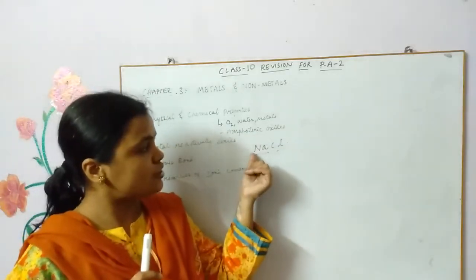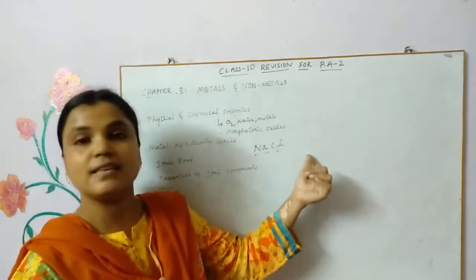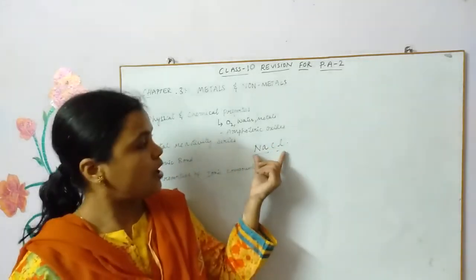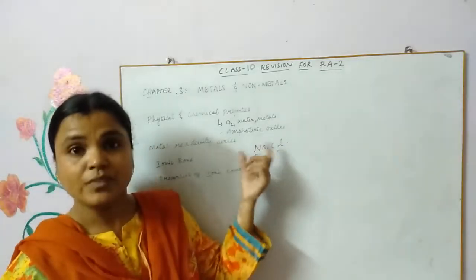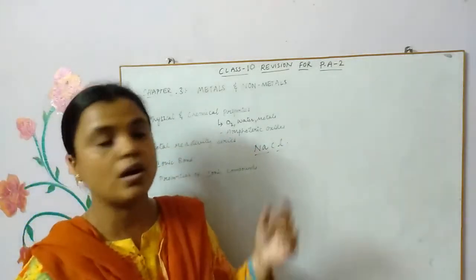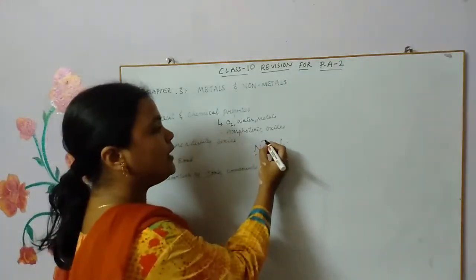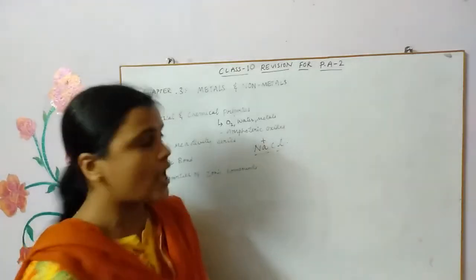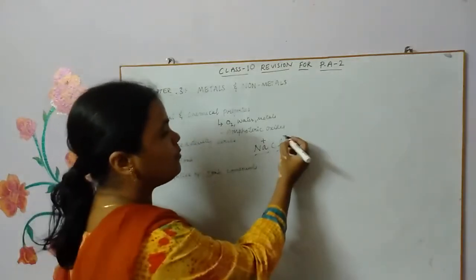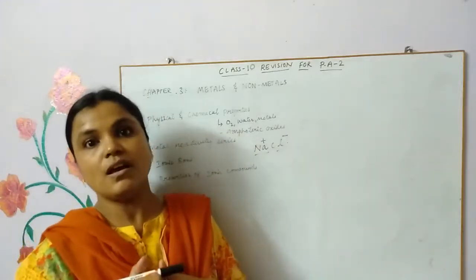So it is easy for sodium to lose 1 electron, and it is easy for chlorine to gain 1 electron from sodium. So there will be a transfer of electron from sodium to chlorine, such that sodium loses 1 electron and becomes positively charged, and chlorine gains 1 electron and becomes negatively charged. So now comes the real thing.